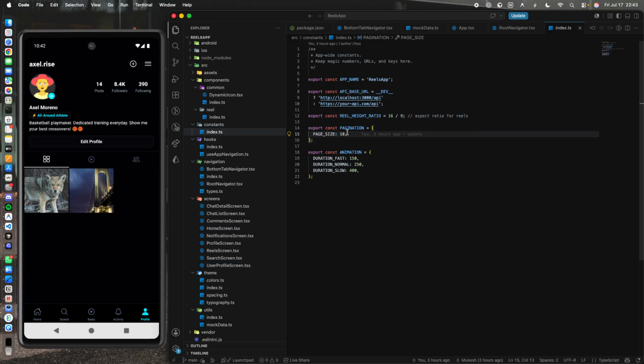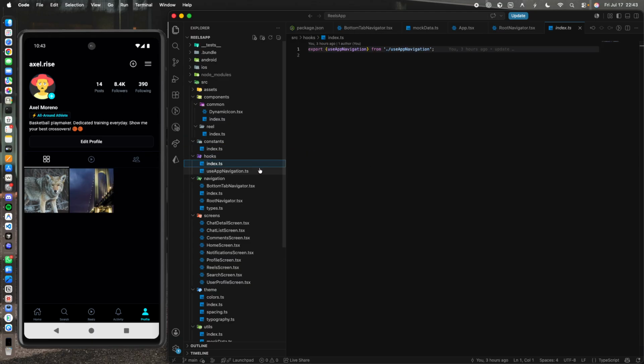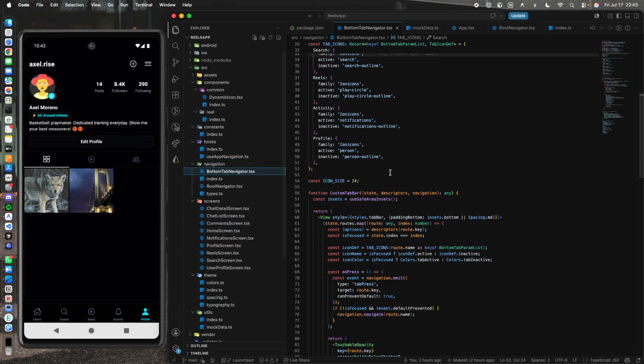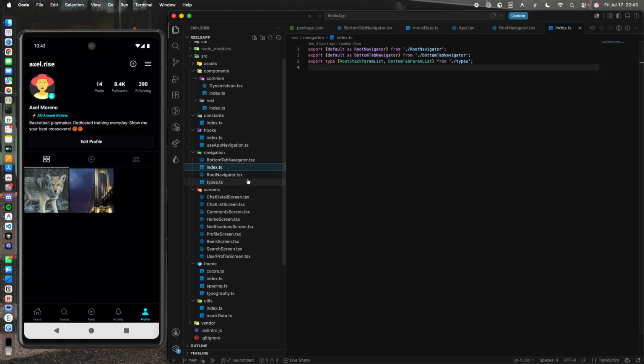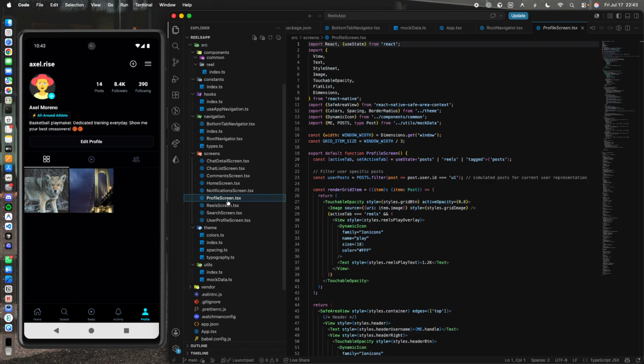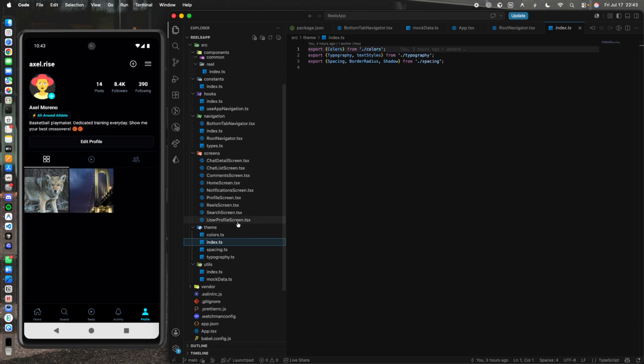For pagination, after the 10th post, there will be another set of 10 posts from the new API. So at the 8th or 9th position, you will call another API. So this is the hook, and this is the use app navigation hook. This is bottom tab navigation. Again, I told you this is root, and these are the screens, home screen, notification screen. So it is a very small project which you can actually scale according to your needs.